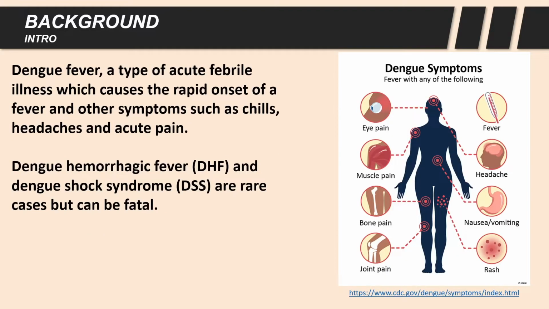The virus is known to cause dengue fever, a type of acute febrile illness which causes the rapid onset of a fever and other symptoms such as chills, headaches, and acute pain. Although not fatal in most cases, some manifestations can be more severe, such as dengue hemorrhagic fever and dengue shock syndrome. These are known to prove fatal if not intervened early in the infection.